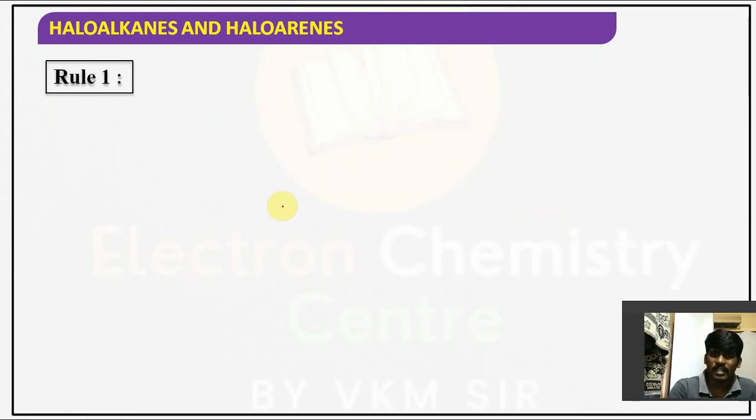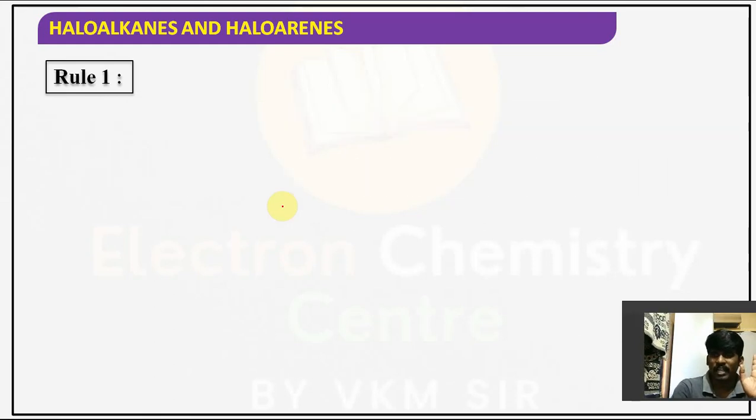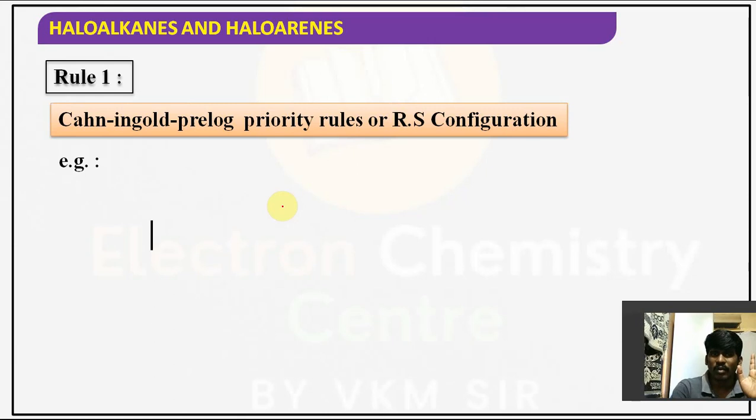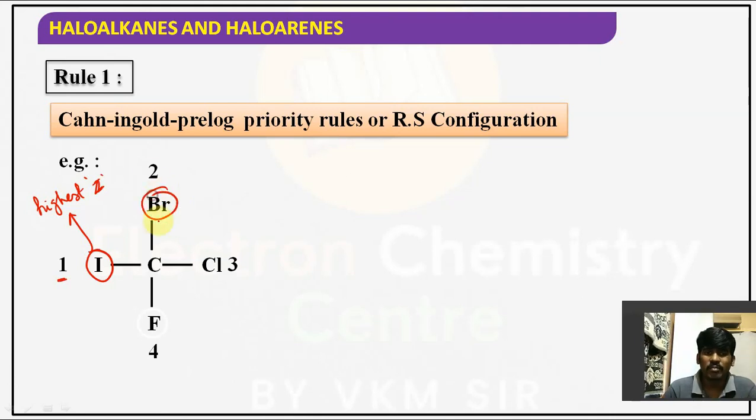So now, according to the CIP rules, we are talking about rule number 1 only. The same example, if you observe it, all the groups are different. So first priority will be given to iodine. Why? Because iodine has the highest atomic number, so least priority 1. First priority or least priority, both are the same only, right? Next atomic number bromine, so second. Next chlorine, next fluorine. So priorities are assigned.